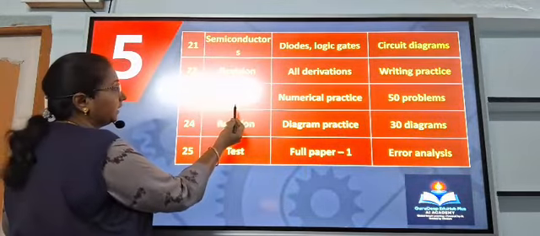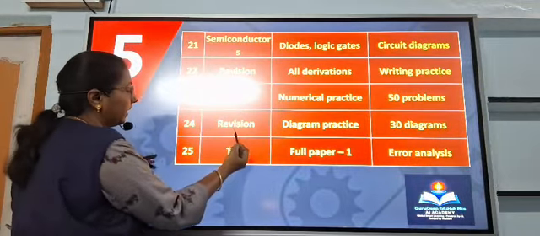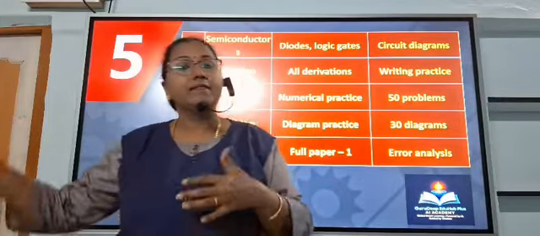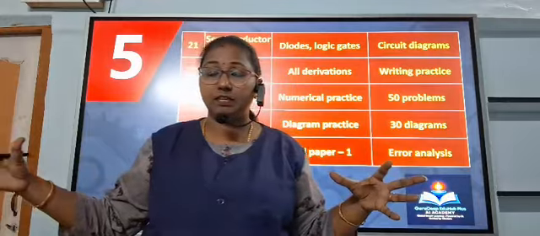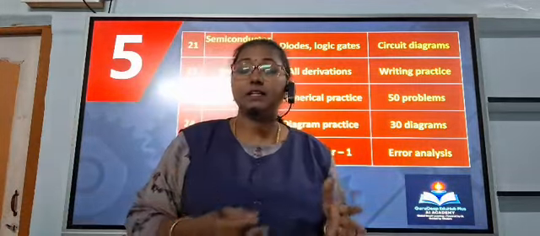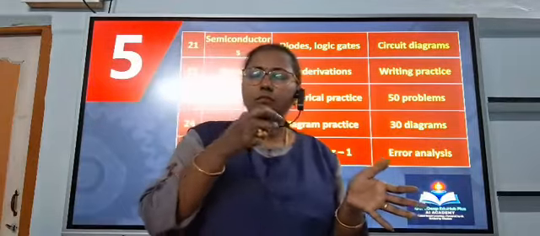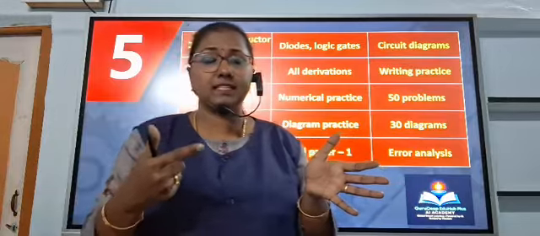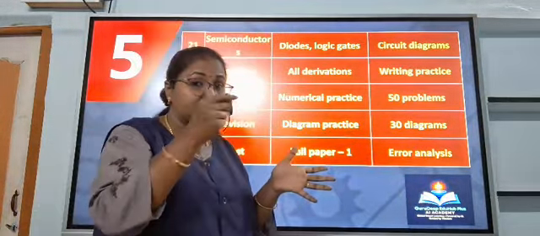And day 23 is over, and now day 24: revision and diagram practice, at least 30 diagrams from chapter 1 to the semiconductor chapter. So many important diagrams are there, in ray optics and wave optics. In wave optics, very important questions are reflection and refraction, and the proof of Huygens principle of reflection and refraction. That diagram is very tough. The ray diagram, practice it properly.